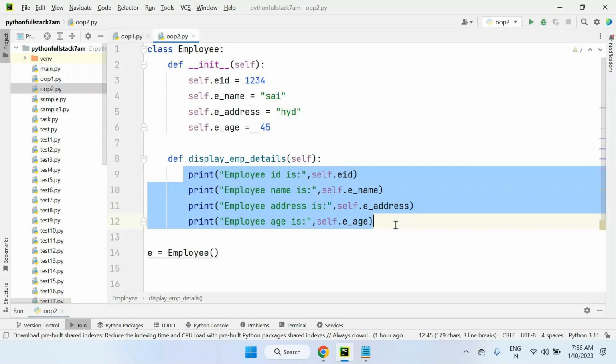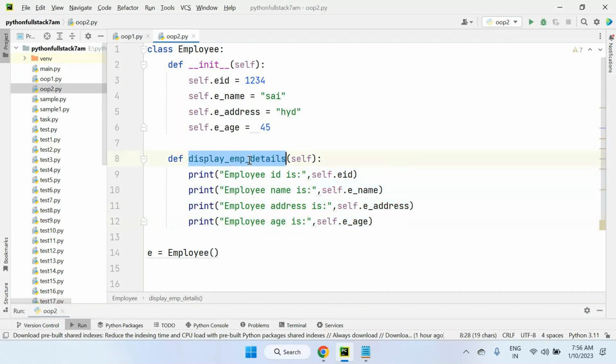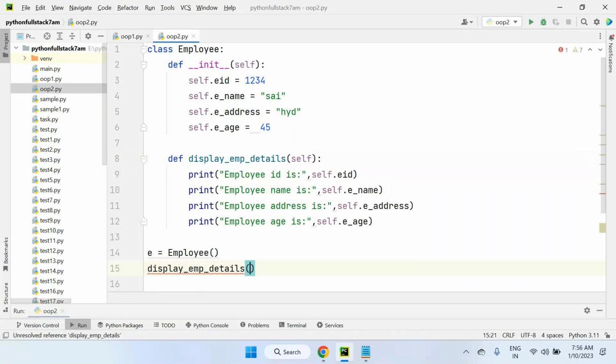But you know that methods will execute only when we call them. Otherwise, they will not execute. Did I call the method? No. But how can I call this method directly? Can I call this method like this, with the method name? No. Why not, sir? Because this method comes under the employee class. Who will represent the employee class? E only. So E is an object. So E dot display employee details you have to call.